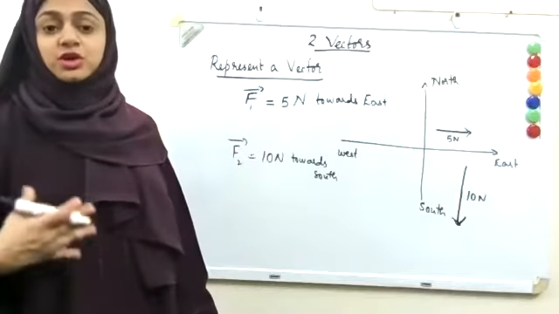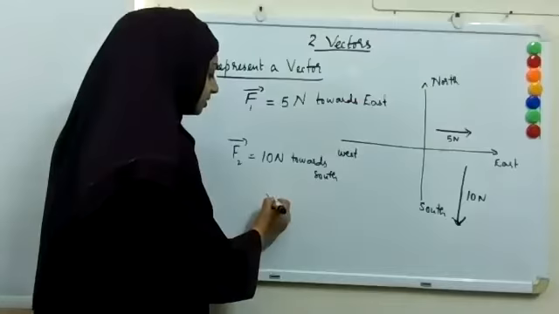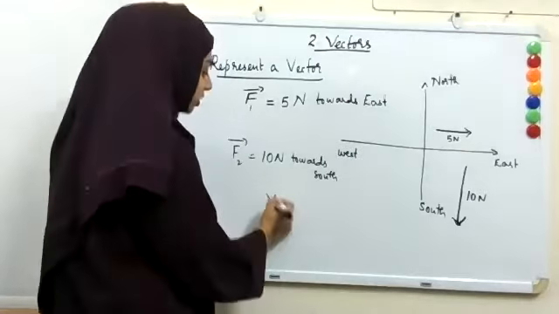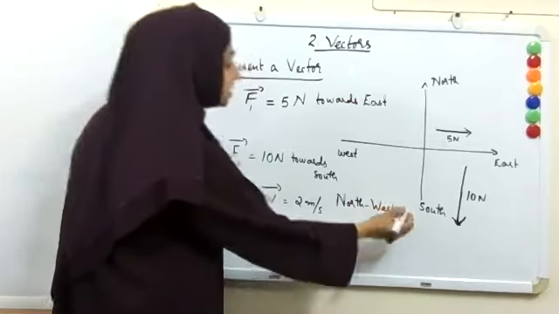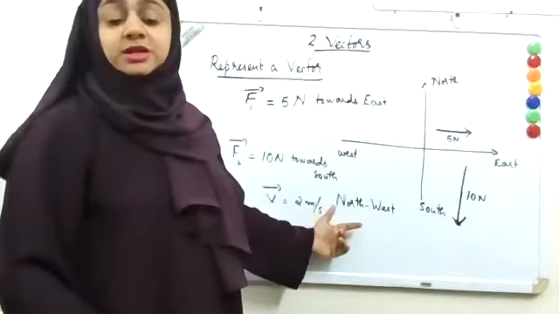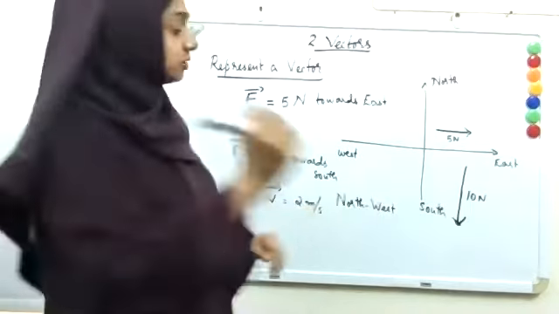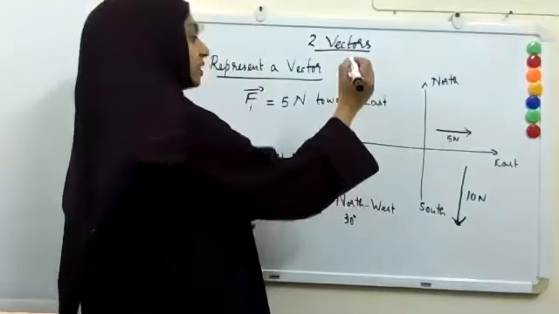Now, if you want to express another vector, for example, velocity, a boat is moving northwest. So the velocity is equal to 2 meter per second northwest. Northwest means towards north and west, or they may directly give making 30 degree from the west towards north. So suppose it is making 30 degree north from west.